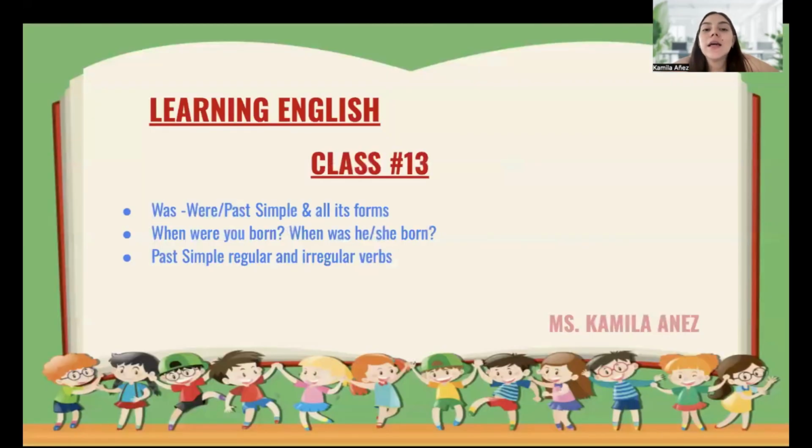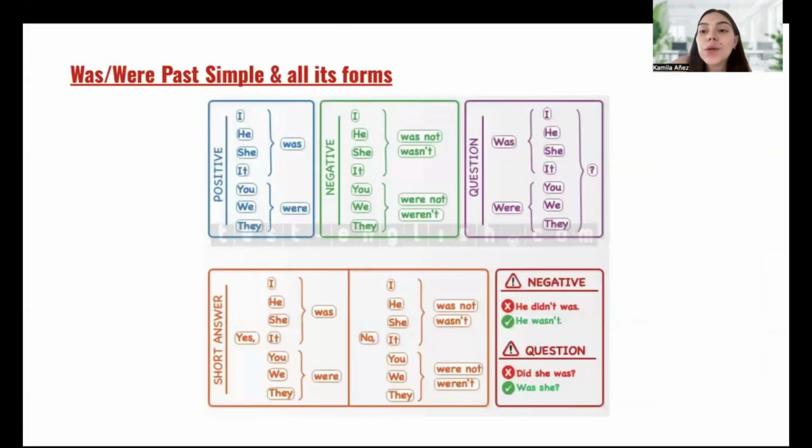Let's take a minute to review all of this. For was, were, past simple in all its forms, we have positive: subject plus was or were. Negative is subject plus was not or were not. You can also write the contraction, wasn't or weren't.